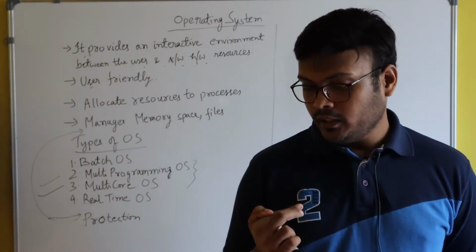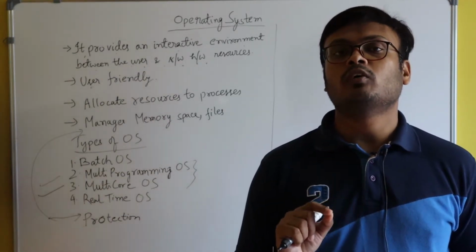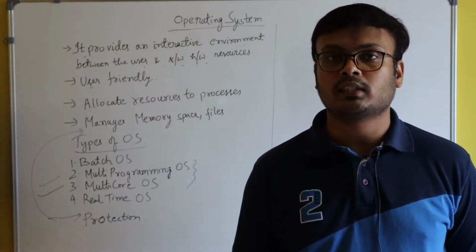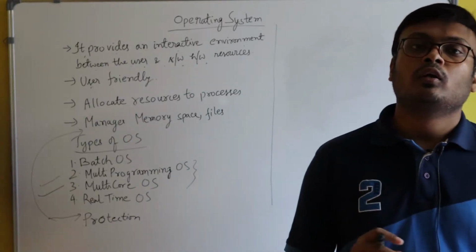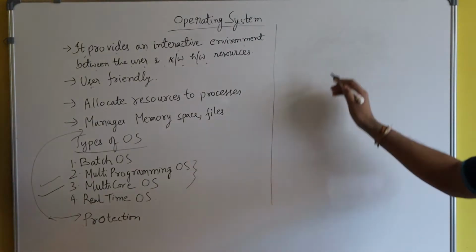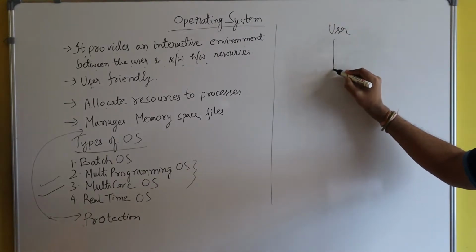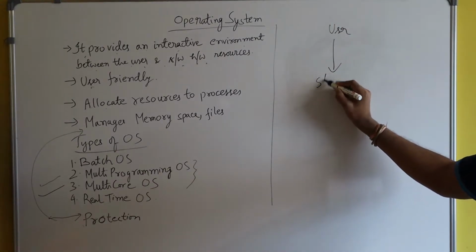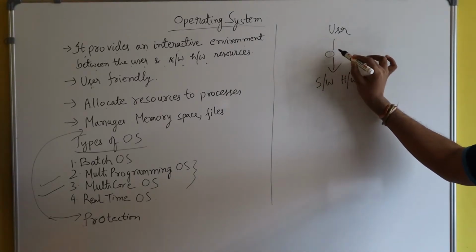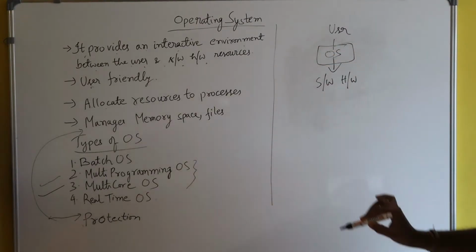So just imagine if there would have been no operating system, then the work would have been very tedious. In order to do even a very simple task, you would have to write a lot more lines of code. Nowadays, you are a user and you can easily interact with the software or hardware resources with the help of operating system. Here, operating system is providing the interface.